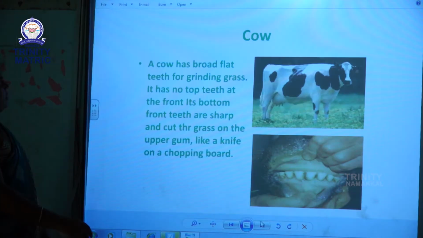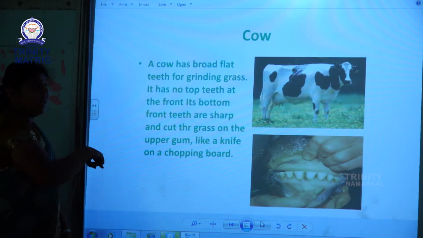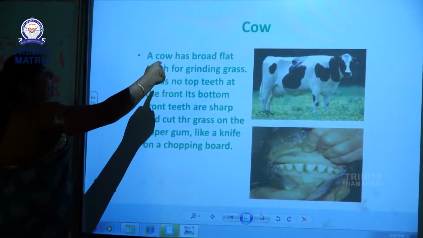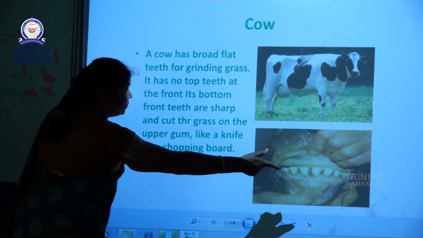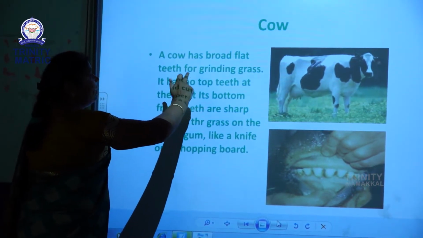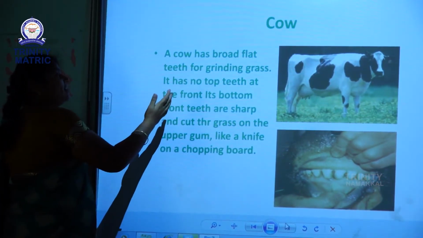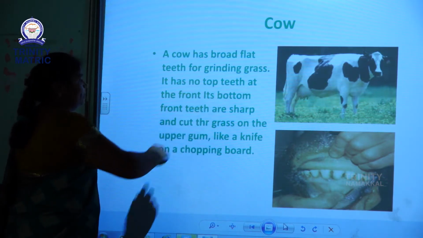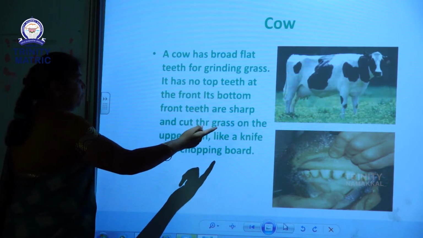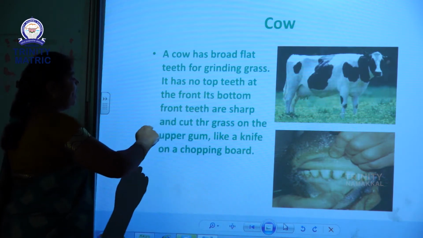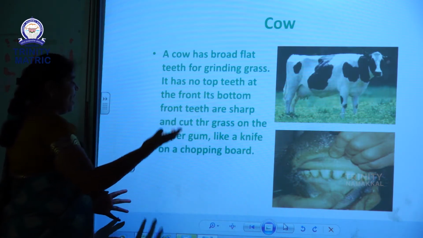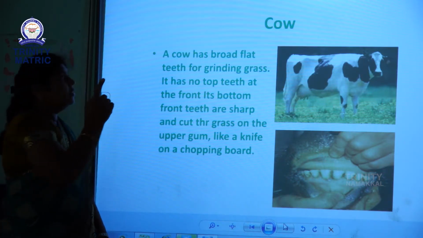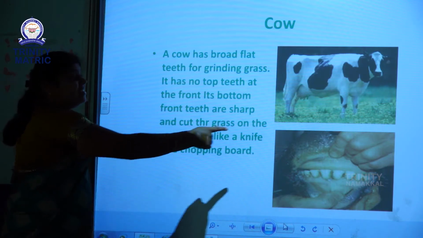Okay, next herbivorous animals. A cow has broad, see the picture, broad flat teeth for grinding grass. It has no top teeth at the front, only at the bottom. Front teeth are sharp and cut the grass on the upper gum like a knife on a chopping board. Can you understand? This is carnivorous type of animals teeth.